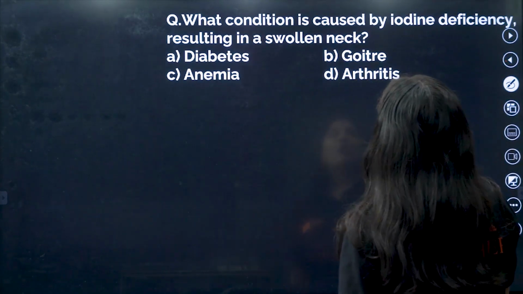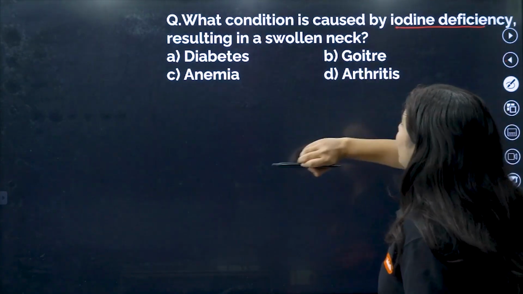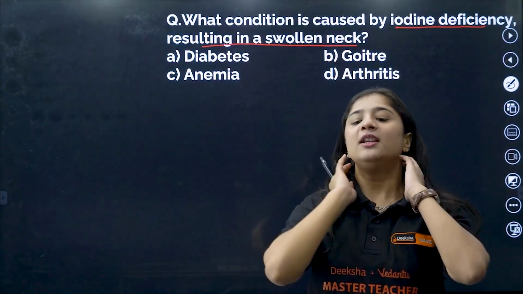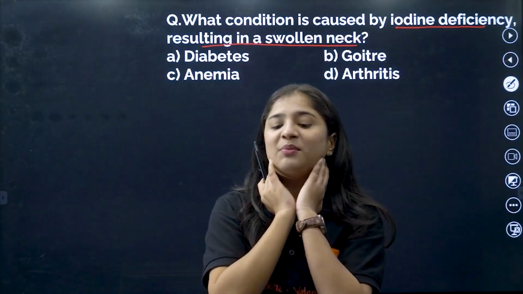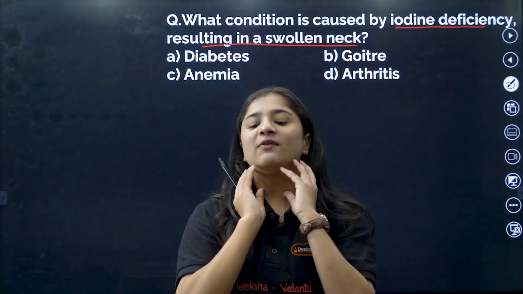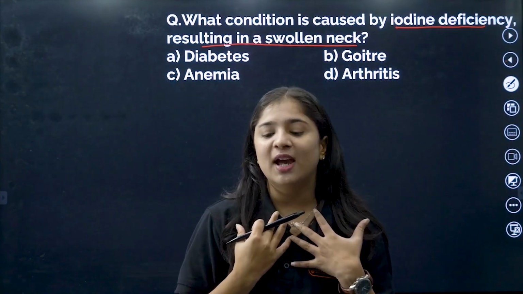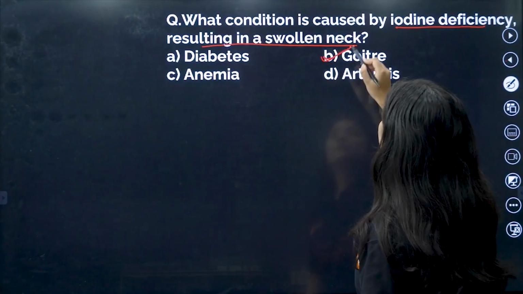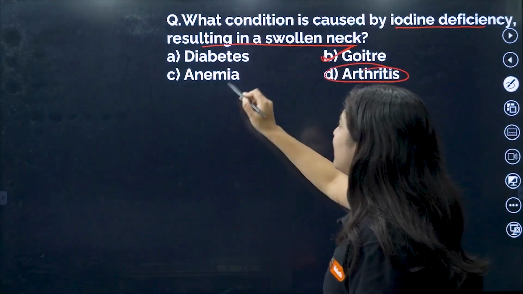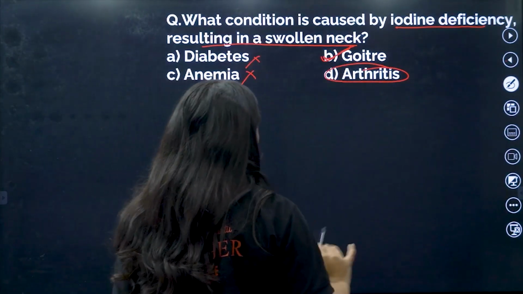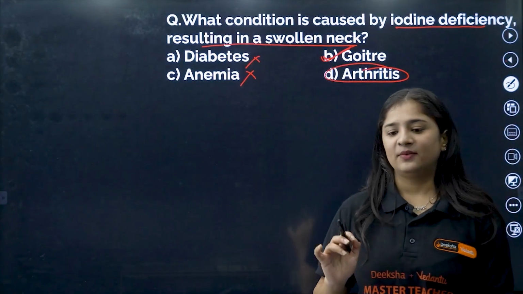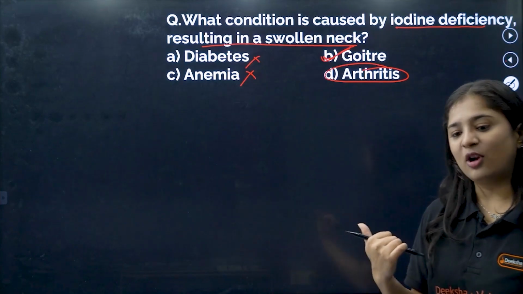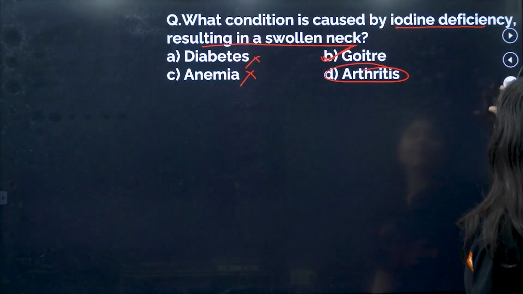What condition is caused by iodine deficiency resulting in a swollen neck? I told you, if the neck is swollen, what kind of symptom is this? Of course, it's none other than goiter. Not arthritis, not diabetes, not anemia. So goiter, right? Exactly. So I hope you are clear with these concepts and you are able to solve the questions, right?